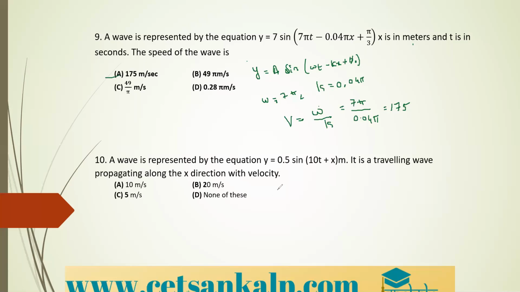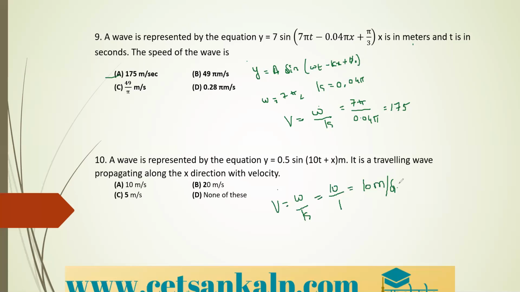Then our next question is, a wave is represented by the equation y is equal to 0.5 sine 10 into t plus x, x is in meter. It is a traveling wave propagating along the x direction with the velocity. So here we need to calculate the velocity. We know that velocity v is equal to omega divided by k. In the given equation, omega value you can see that is 10 and k value is 1, right? Therefore, the correct option is 10 meter per second.